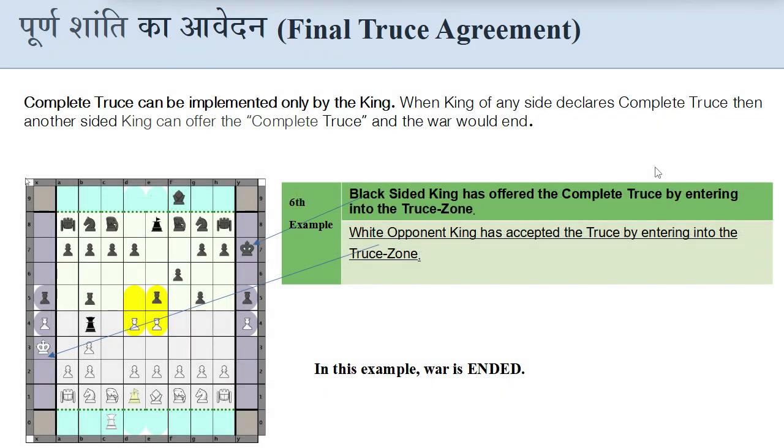This is the sixth example of final truce agreement. Herein, the black-sided king has offered the complete truce by entering into the truce zone, and the white king also has accepted the truce by entering into the same truce zone. And the end is that the war gets ended.